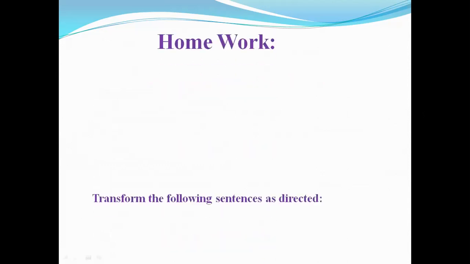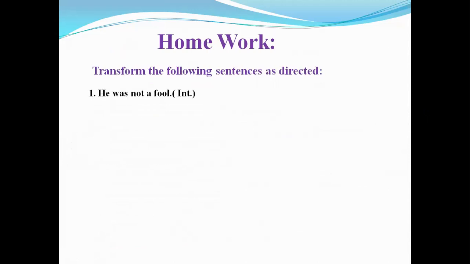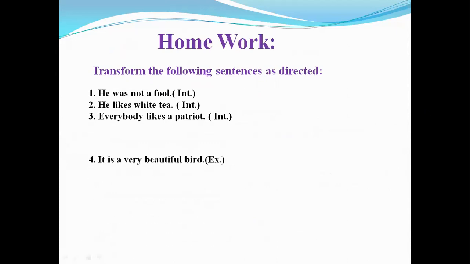Now homework. Transform the following sentences as directed. Number 1, he was not a fool. Make interrogative. Number 2, he likes white tea. Transform it interrogative. Number 3, everybody likes a patriot. Make it interrogative.